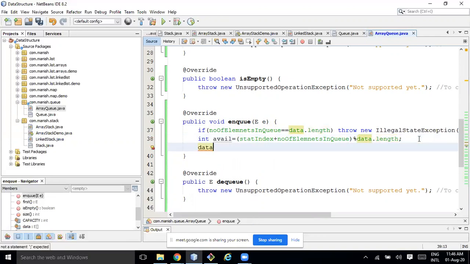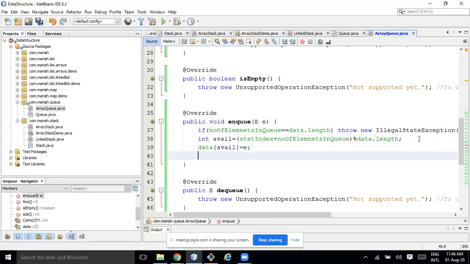Data avail is equal to E. And after that, we can increase the size, right? So whatever element is there will increment plus plus. That's done. So this is simple enQ.